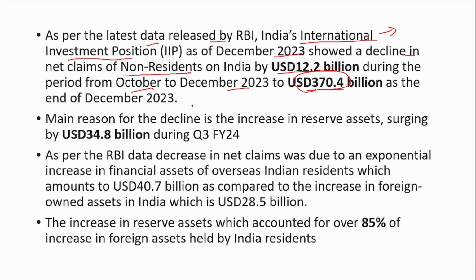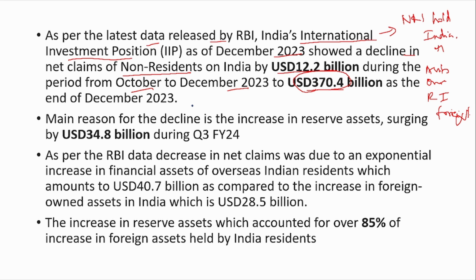It is the difference between what assets NRIs hold in India, financial assets or normal assets, versus what assets our resident individuals, that is the people who reside in India, hold abroad. These details are specified in the international investment position.